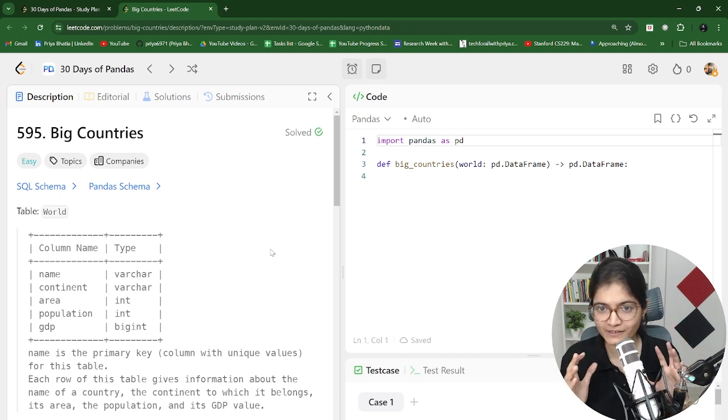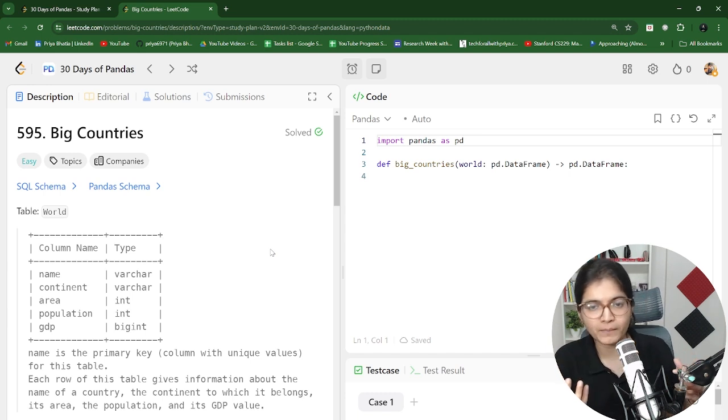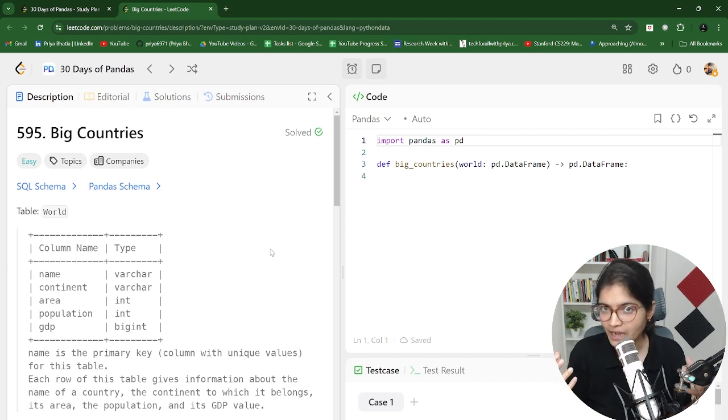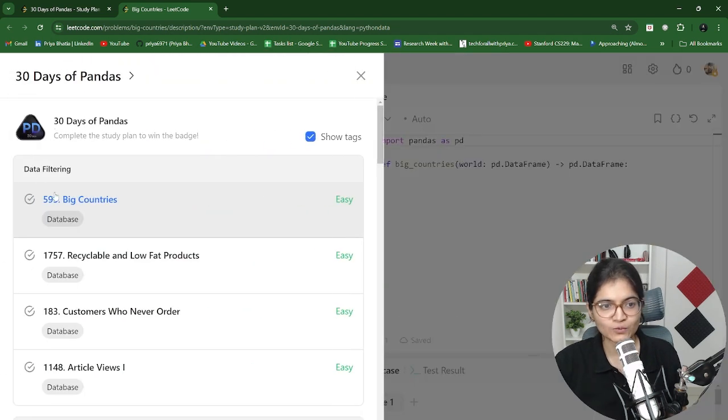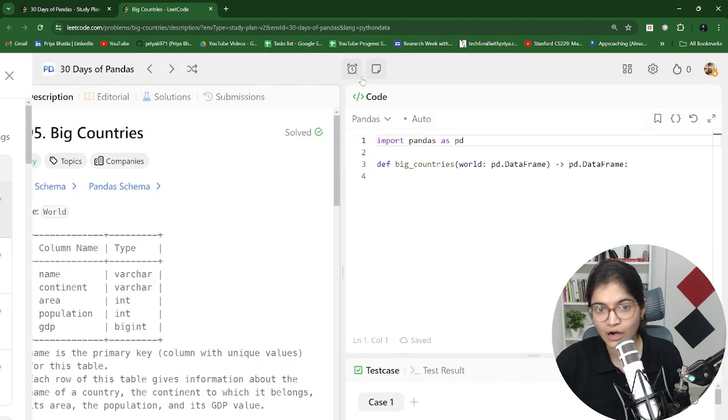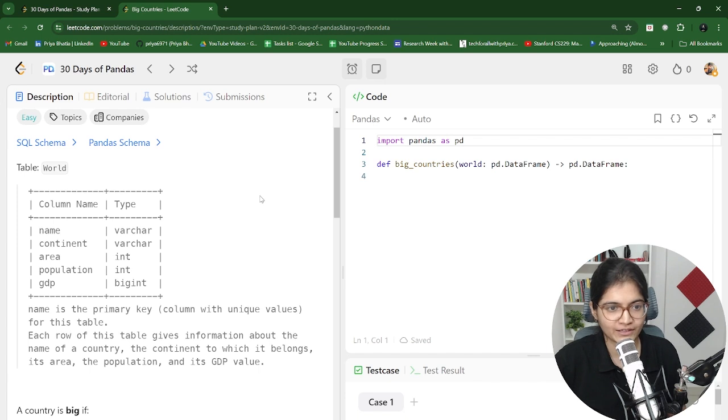So it's very important, as you know, for all the projects that we will be covering in ML. Pandas is a very important framework. By solving these 30 questions, we will gain more expertise in the framework, how questions will be asked in interviews, and how we need to tackle those problems. So let's focus on our very first section, the data filtering section, and see what kind of problems we will have in this part.